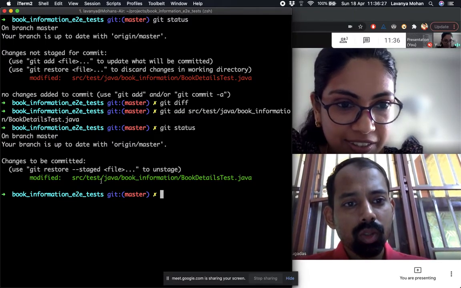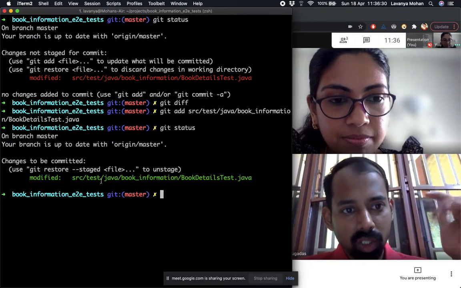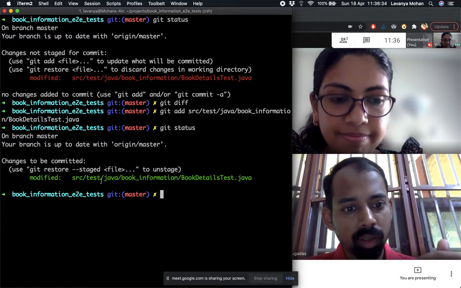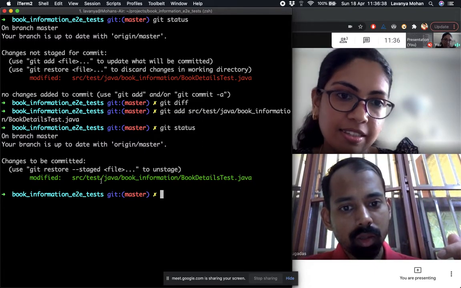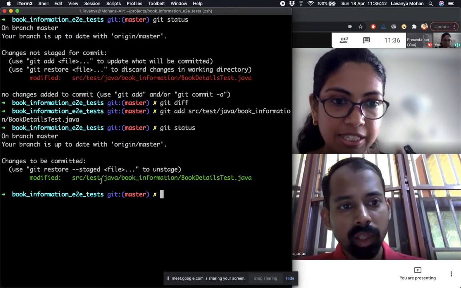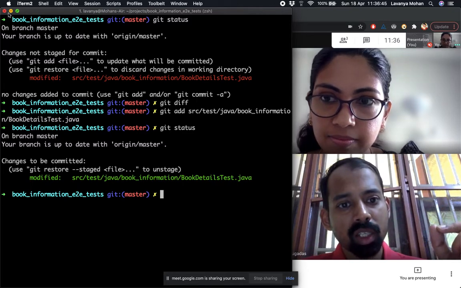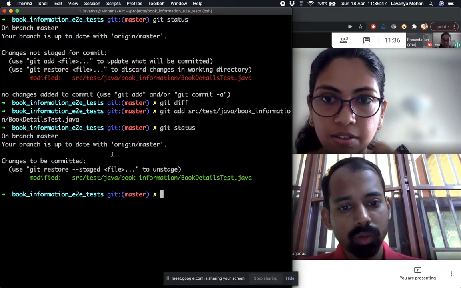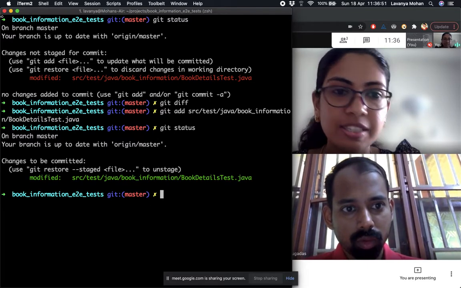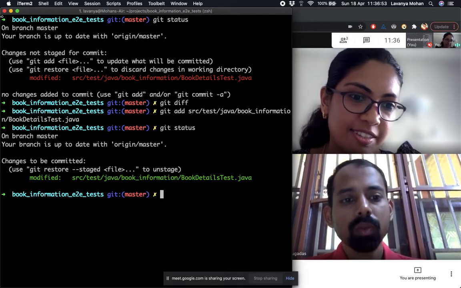Yes, Ajay. So it would be changes not staged for commit, and then changes to be committed, and then the final thing will be changes committed in the local repository. Before changes not staged for commit, it will just say it is a clean directory, there are no changes here.